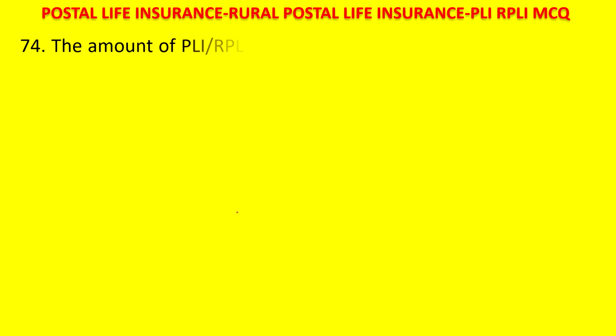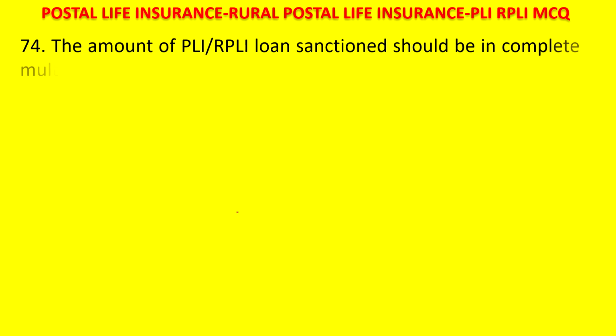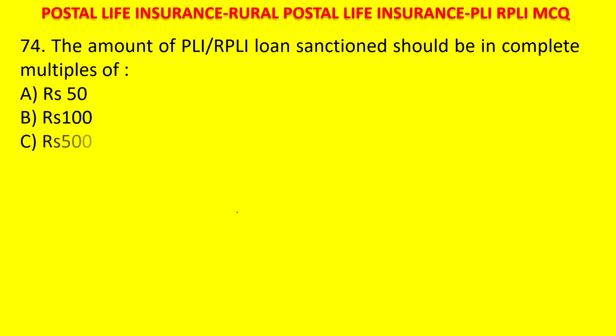Next. The amount of PLI RPLI loan sanctioned should be in complete multiples of 50 rupees, 100 rupees, 500 rupees, 1000 rupees. Your time starts now. The answer is 100 rupees.